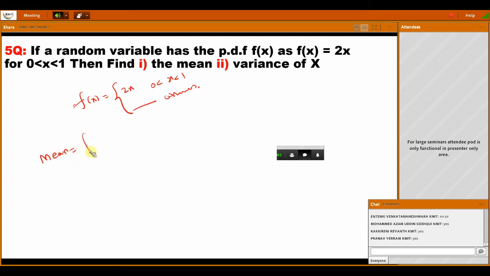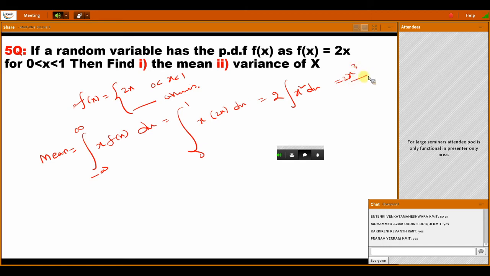Mean is equal to the integration from minus infinity to plus infinity of x into f of x dx. Here it is defined from 0 to 1, so integrate x into 2x dx from 0 to 1. Take 2 outside: integration of x square dx is 2 into x cube by 3, from 0 to 1. Substituting 0 to 1, what do you get as the answer? 2 by 3. That is the mean.